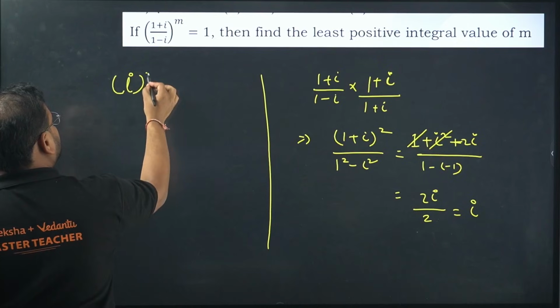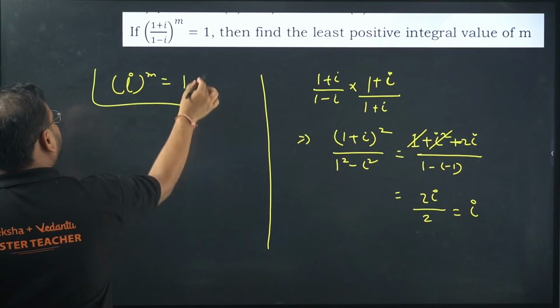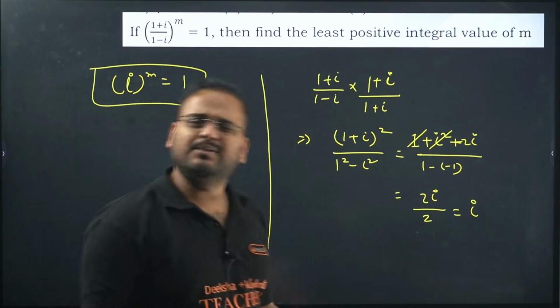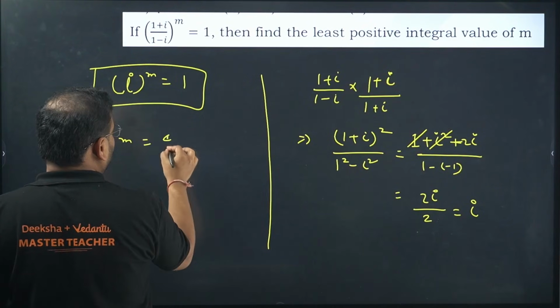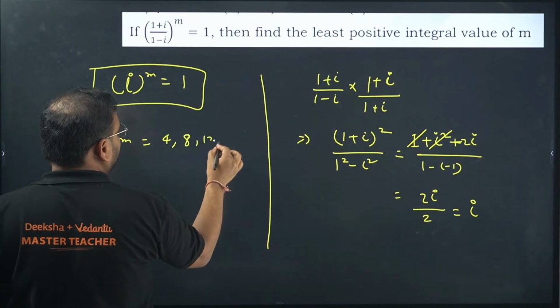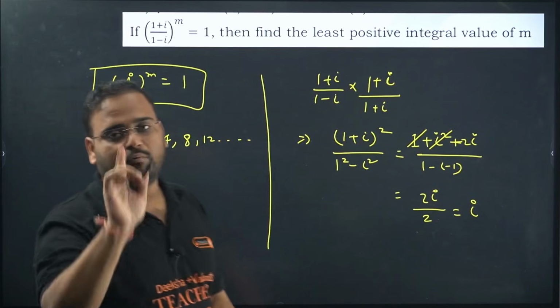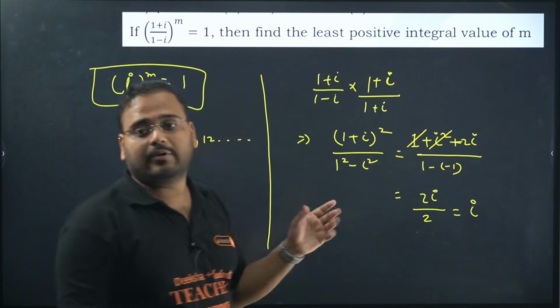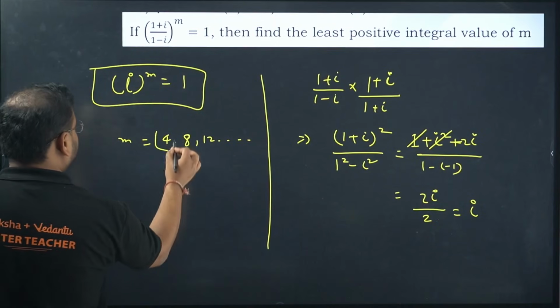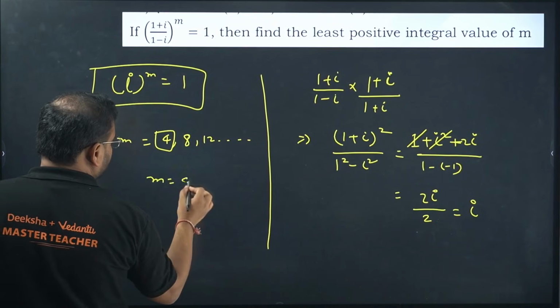And the power is m. Think about it. When will this become 1? The simple rule: when m is a multiple of 4, 8, 12, then it will become 1. We're looking for the least positive power. So the answer becomes 4. So the answer for m is 4.